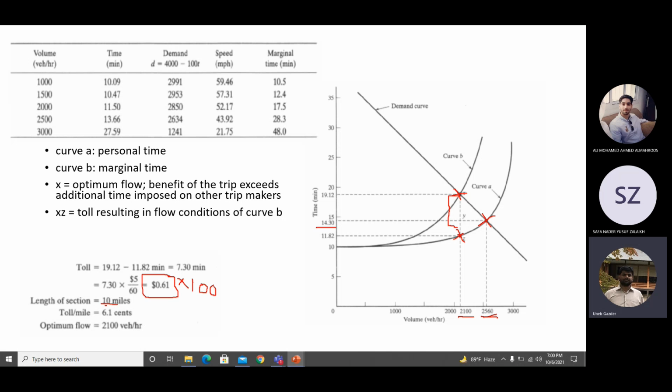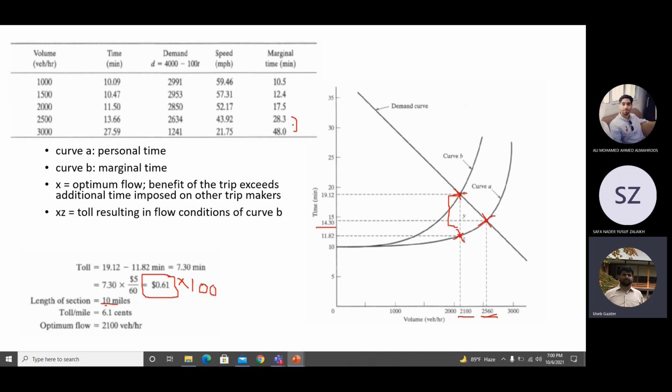At 2560, which is the actual equilibrium point, what is the marginal travel time here? It will be close to maybe 30 minutes. So if I let the demand go up to the equilibrium point, I'm causing half an hour delay to everybody.